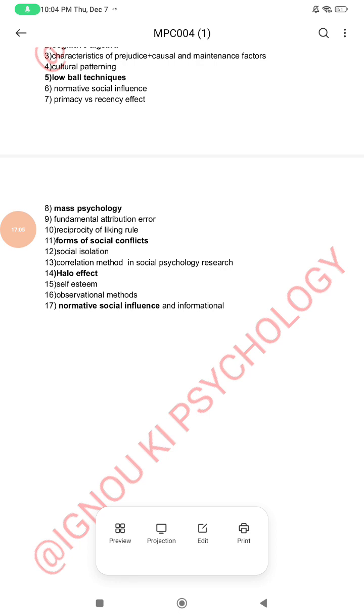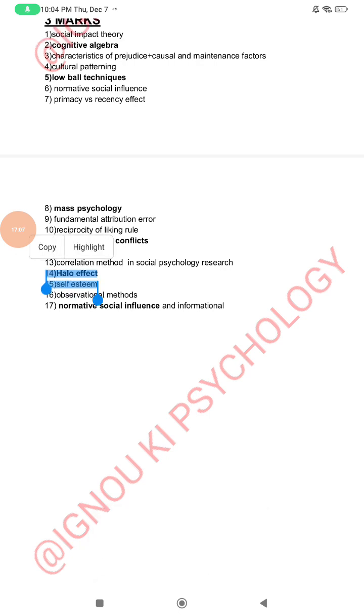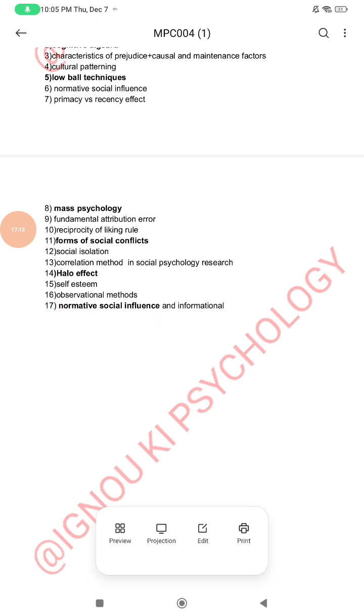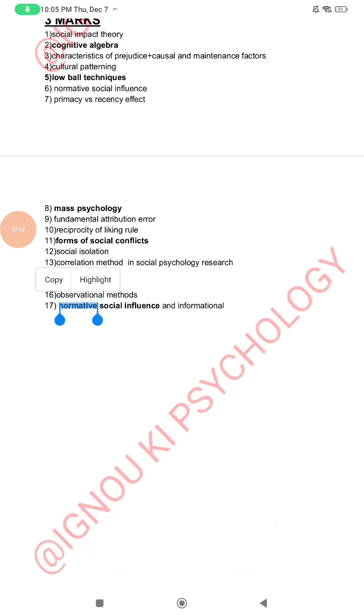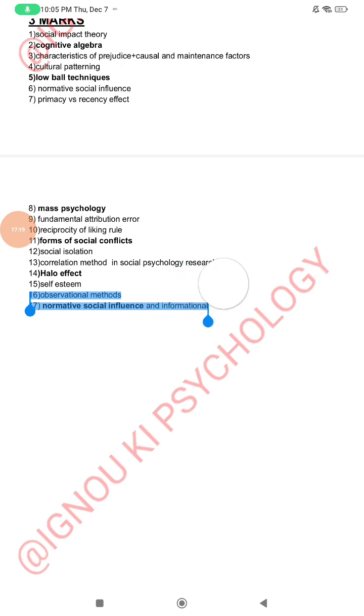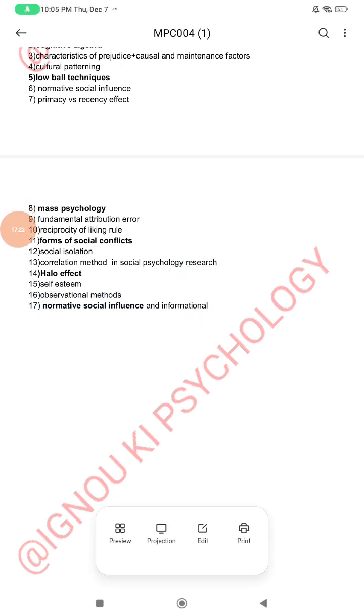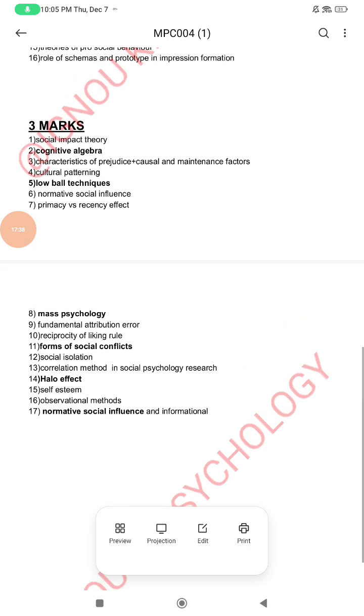Question number 15, self-esteem. What is self-esteem? You have to explain this. Question number 16, observational method. You have to write what are the pros and cons of observation method in research. Question number 17, normative and informational social influence. It is where a person conforms in order to be accepted and belong to a group. That is our natural tendency, that we tend to belong to the group in which we live. So this is all about social psychology.